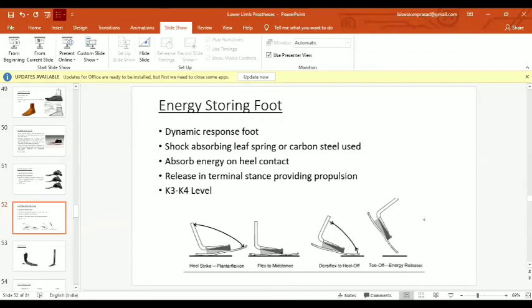Then during dorsiflexion, you can see the keel is dorsiflexed above, and it creates an energy return or release of energy which helps in the toe off or smooth ground clearance. So it is also prescribed for K3 or K4 level patients. It is very useful in swing phase ground clearance, so it is often prescribed.